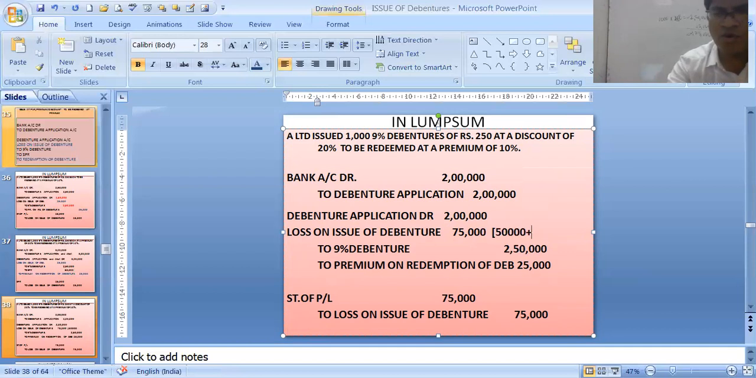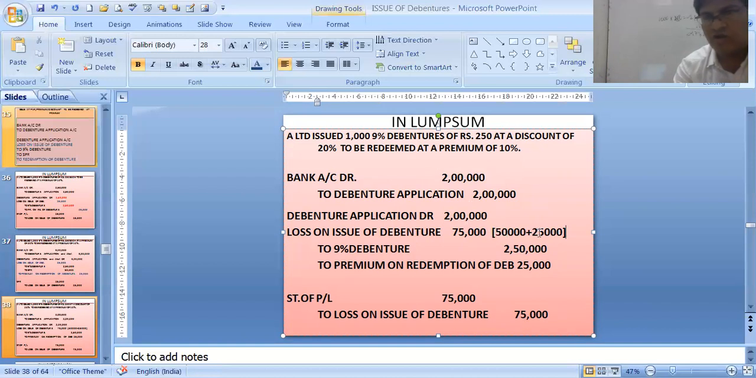And now we have one more loss, that is the premium on redemption of debentures. That is 25,000, because we are redeeming at 10% premium. We will not compare with 80% but with the 100% value, that is, 2,50,000. 10% on what? 10% on 2,50,000, that is 25,000. So 75,000 is the loss. You will not consider 10% of 200 per share or 10% of 2 lakhs. You will see 10% of 2,50,000. I always say that redemption is always calculated on the par value.